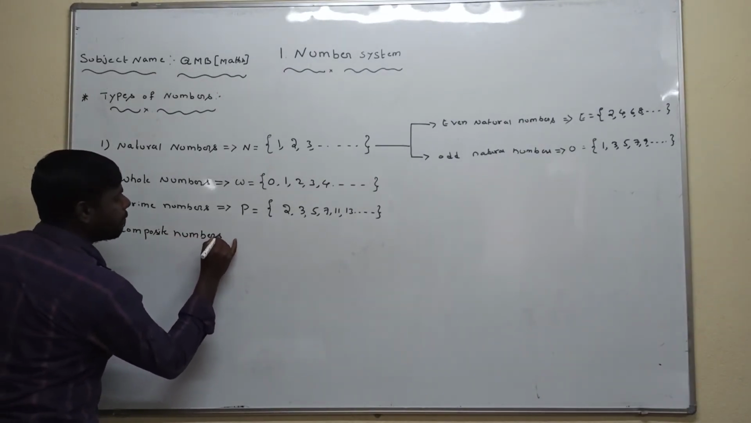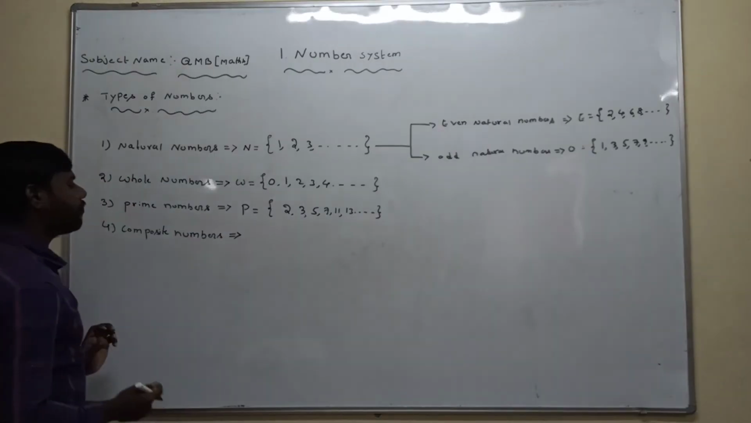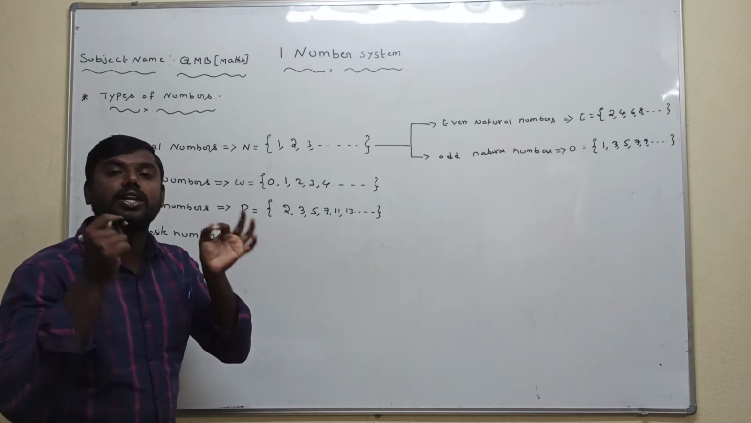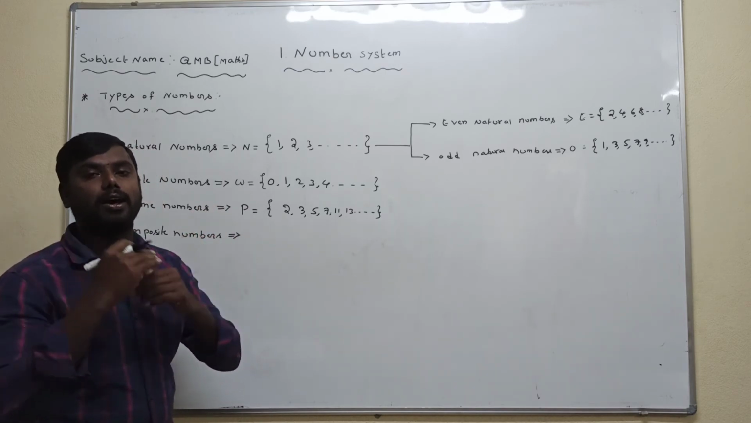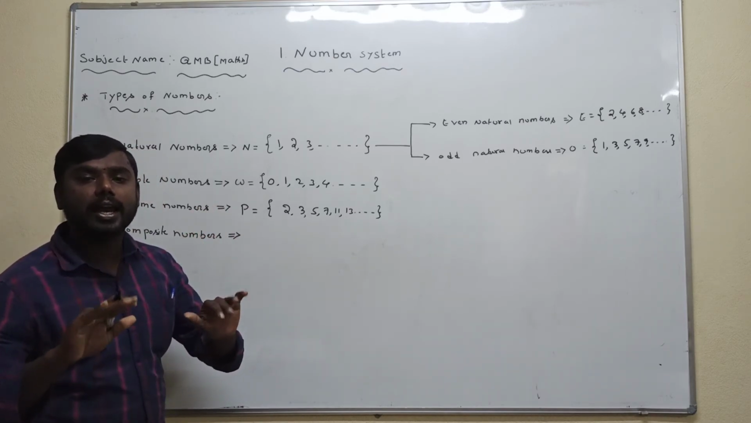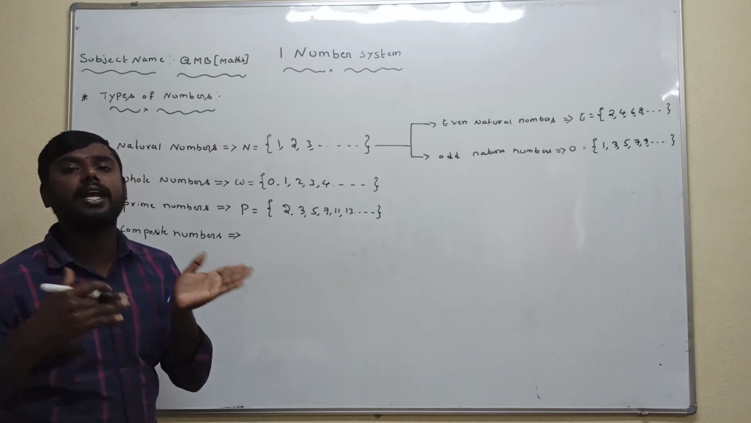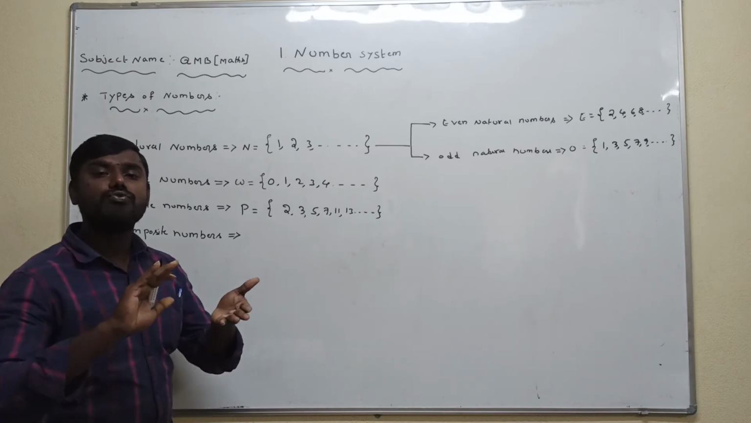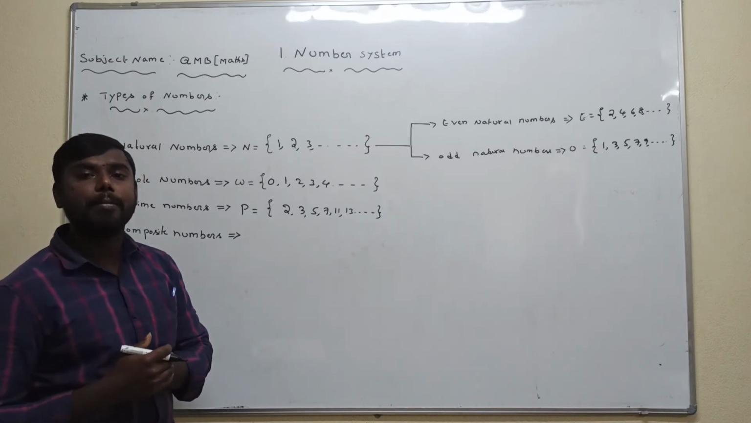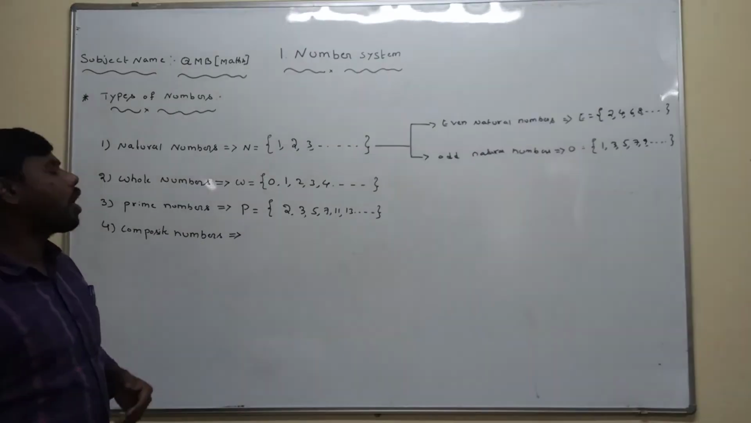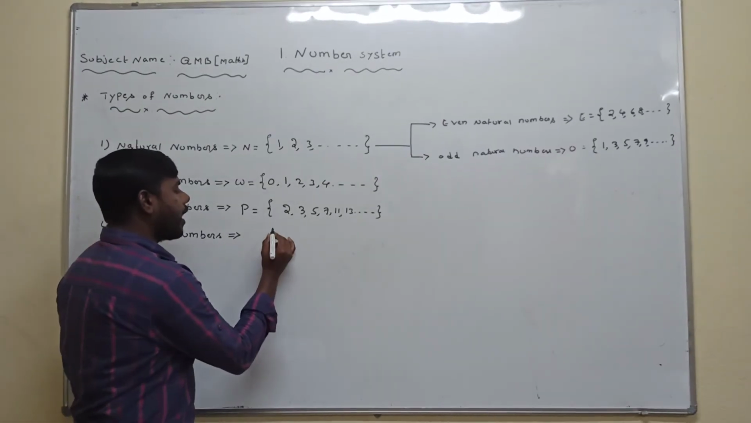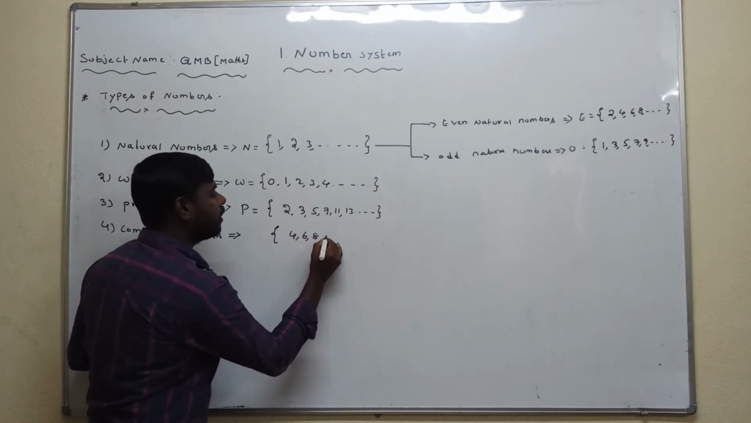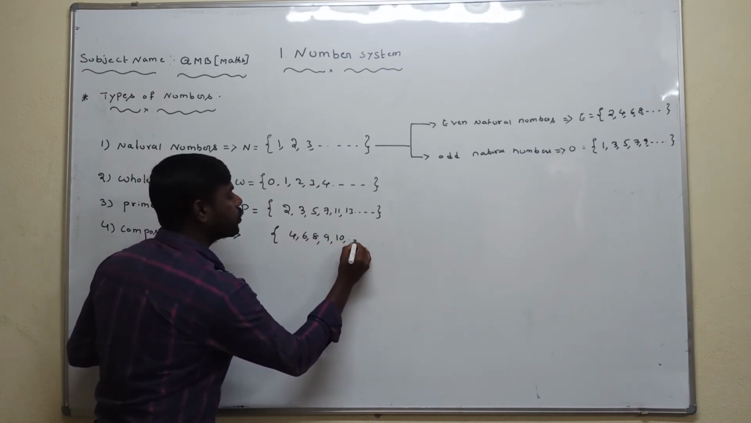Composite numbers. What is the definition of the composite numbers? A natural number greater than 1 which is not a prime number is called a composite number. For example, 4, 6, 8, 9, 10, and so on.